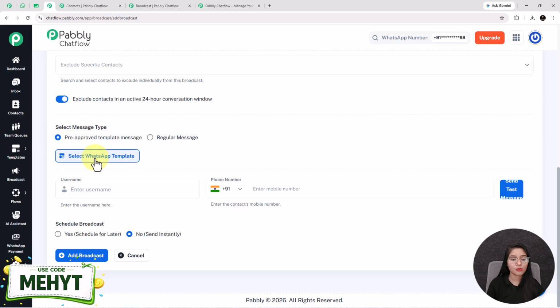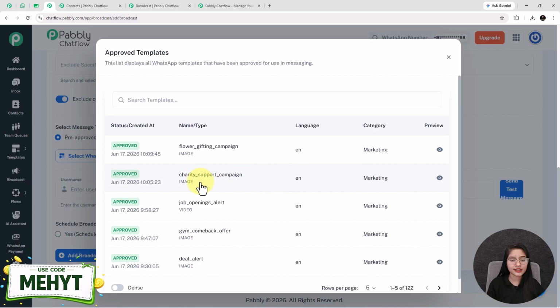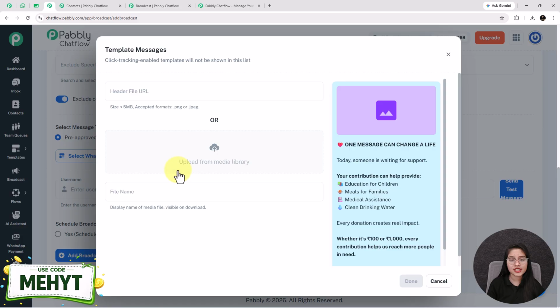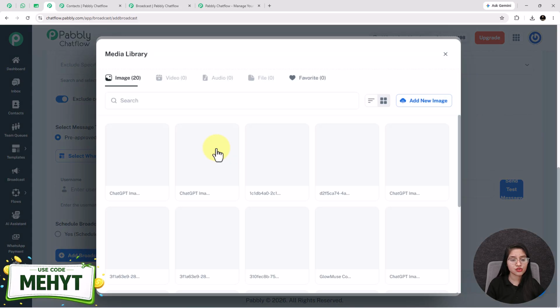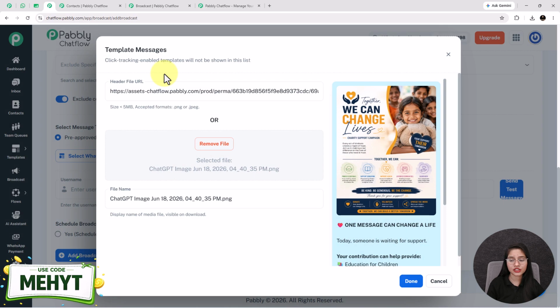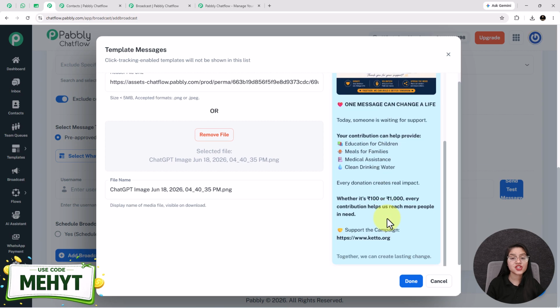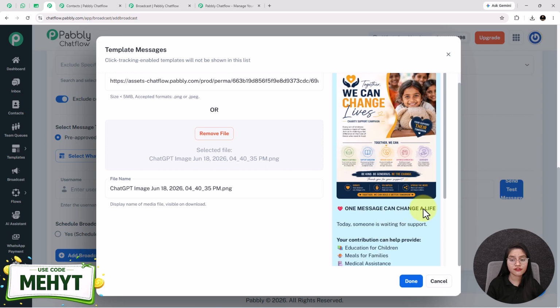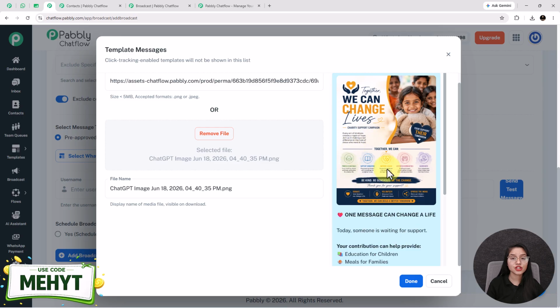After selecting this option, click on this button and select the template. See, I have already created this template before by the name of charity support campaign. Now with this template, I want to add one image too. So for that, I'm clicking on this option, selecting the image from here and clicking on this insert button. See, the image is uploaded successfully. So this is the final look of the template that is going to be sent to the user. Next, I'm clicking on this done button.